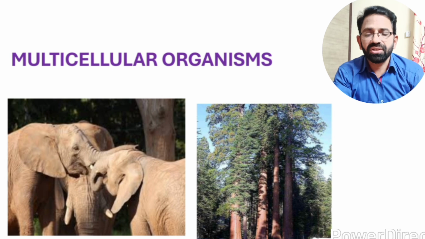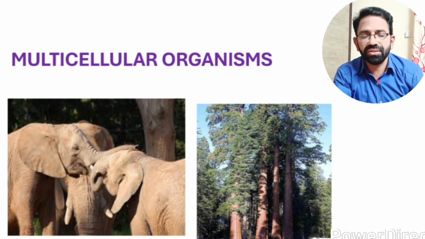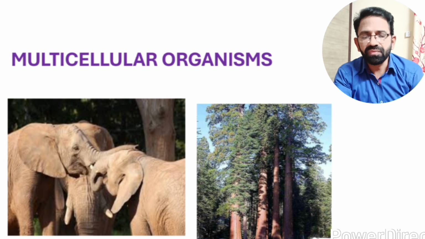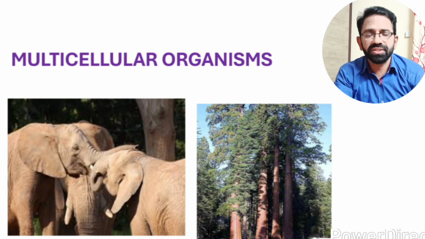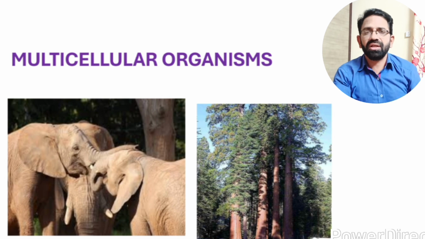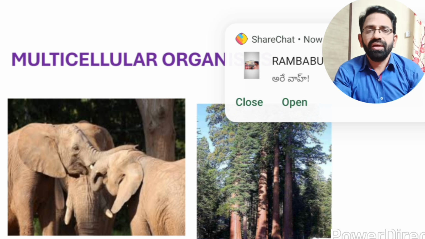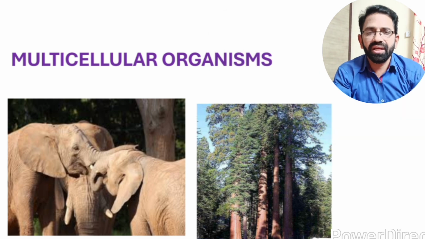In these organisms, the transportation of materials, whether it is solids, liquids, or gases, is not supported by the osmosis and diffusion process. So in multicellular organisms, the transportation of solids, liquids and gases is carried by a single system. That single system transports all of them to all the body parts. That is called a circulatory system.